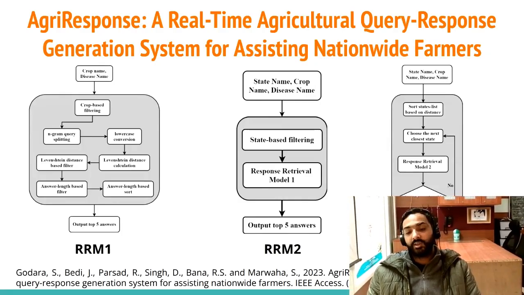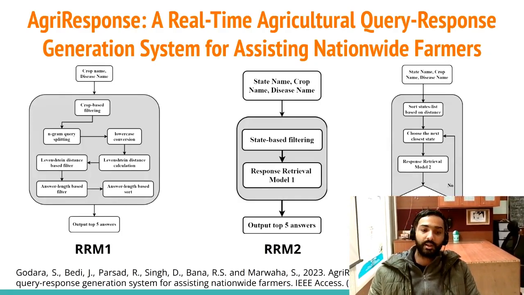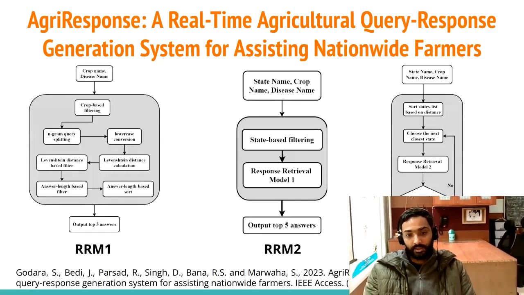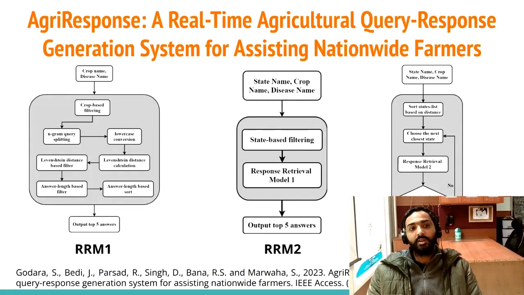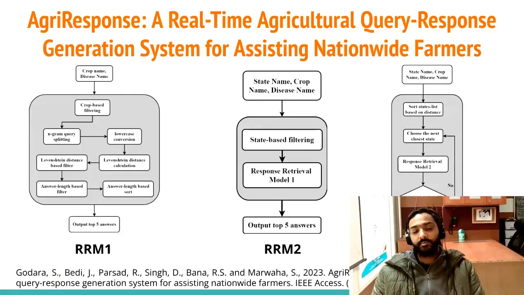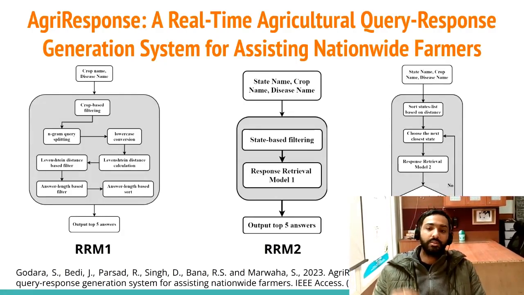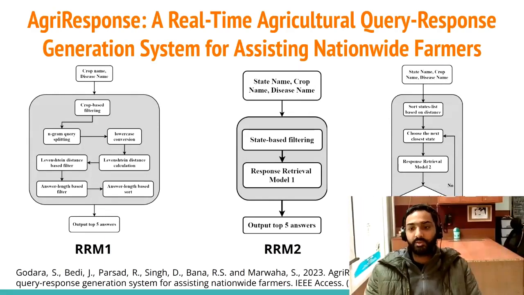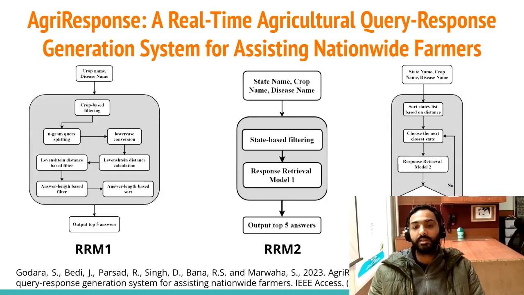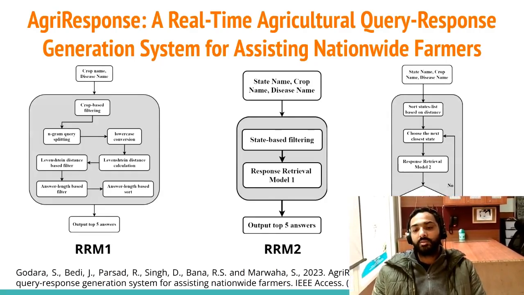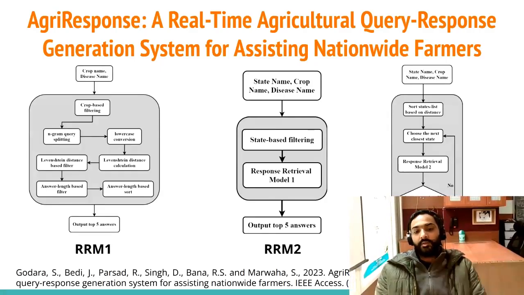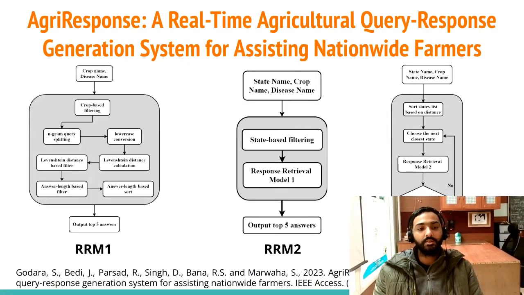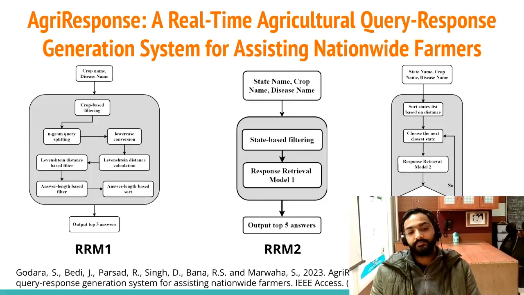Based on that knowledge base, the system retrieves the most relevant answer to the question asked. So you give 2-3 things to the system, and based on the knowledge of the Kisan call center data set, it will retrieve the most appropriate set of answers based on these inputs.